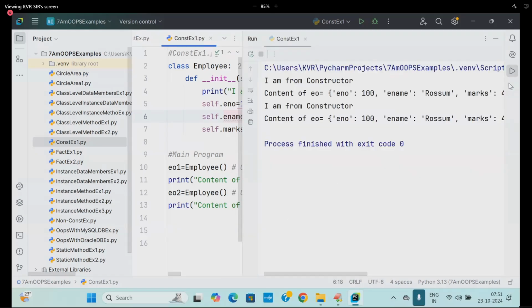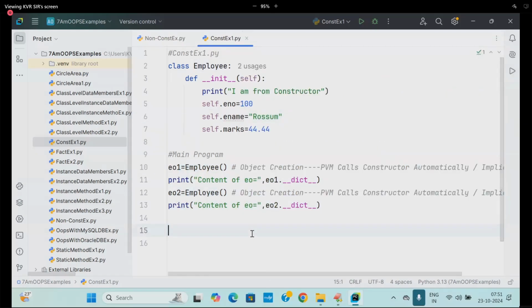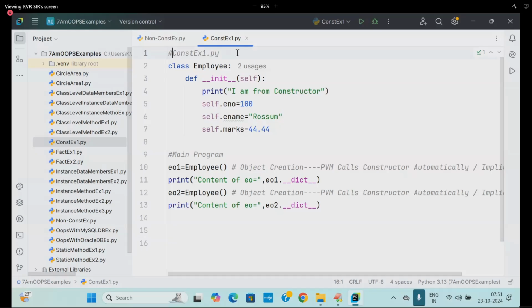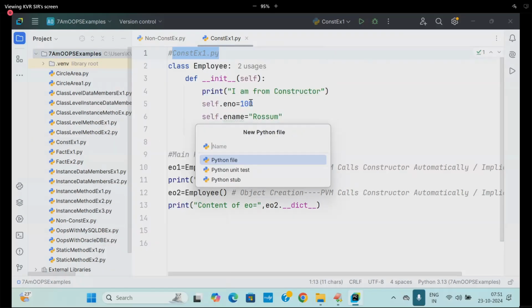So if I create 20 objects, how many times is the constructor called? 20 times, because they are all called object based. One more example you take. Second example I'm going to take up.